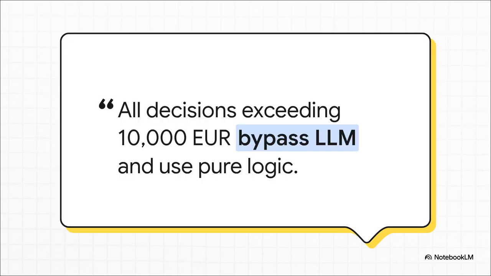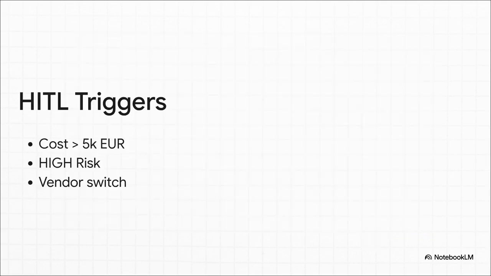And here is a totally crucial engineering safeguard: the deterministic override. Any decision exceeding 10,000 euros completely bypasses the LLM and reverts strictly to pure algorithmic logic. We mathematically guarantee safety and determinism on all high-value transactions. No hallucinations, period. We've also coded explicit human-in-the-loop triggers in Section 8.